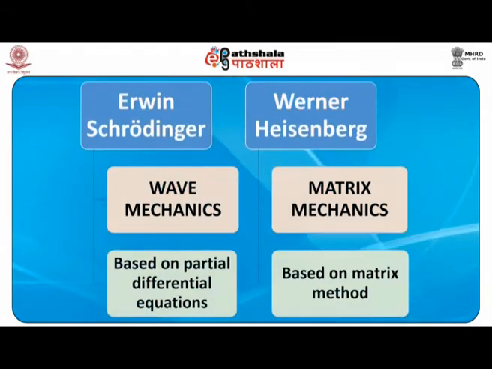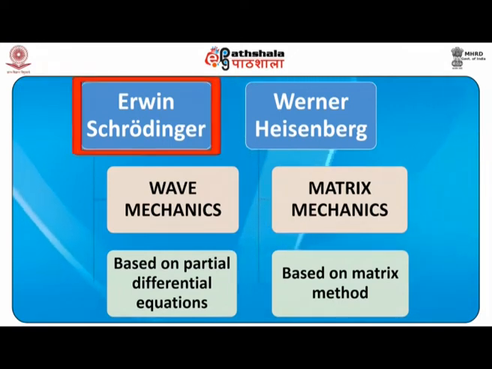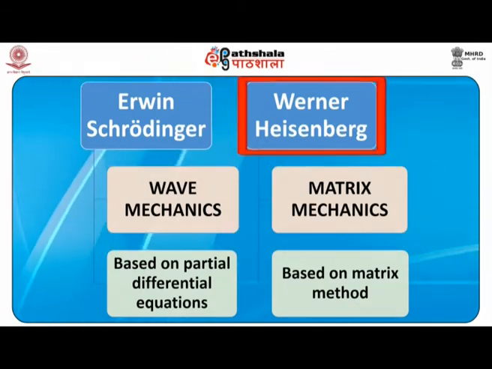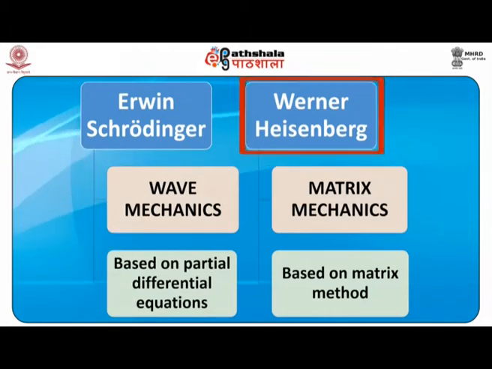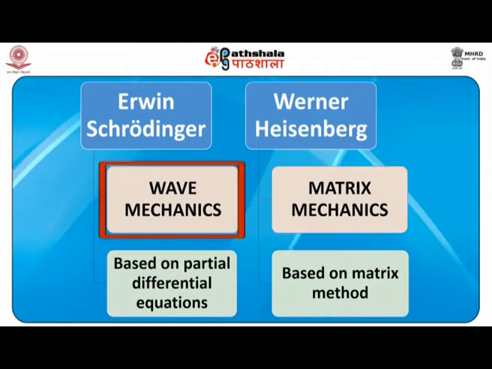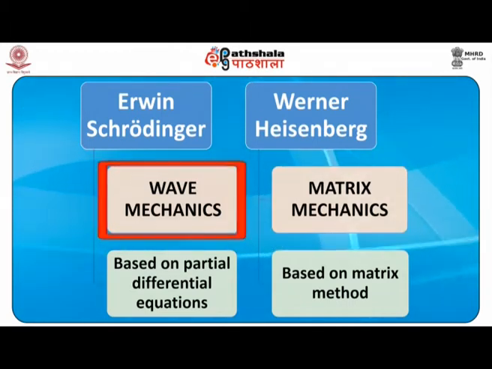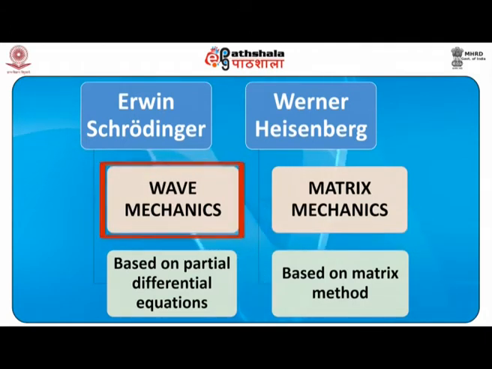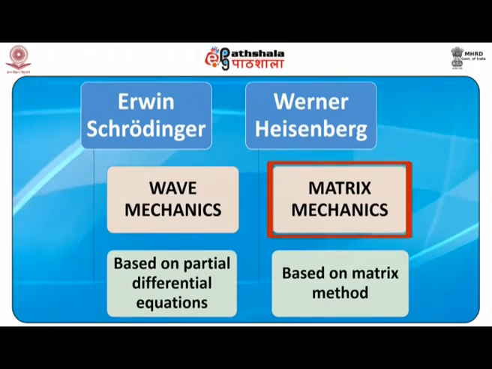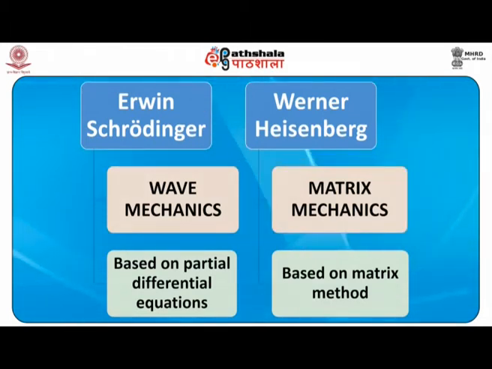In this regard, two approaches were followed. One was the approach of Schrodinger and the second was the approach of Heisenberg. The approach of Schrodinger is what we call wave mechanics or Schrodinger's quantum mechanics, and the approach of Heisenberg is called matrix mechanics. This is so because its basic formulation is matrices, whereas in the case of Schrodinger, the basic formulation is partial differential equation.